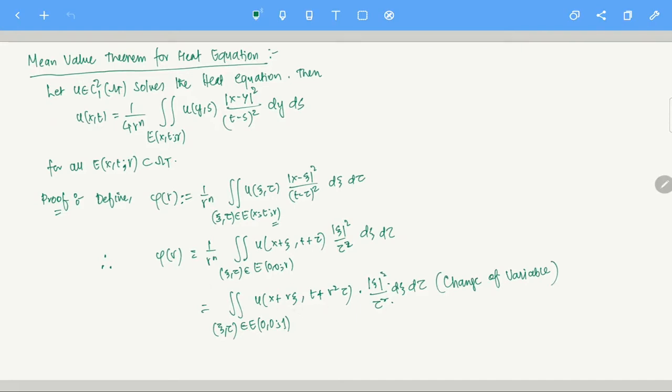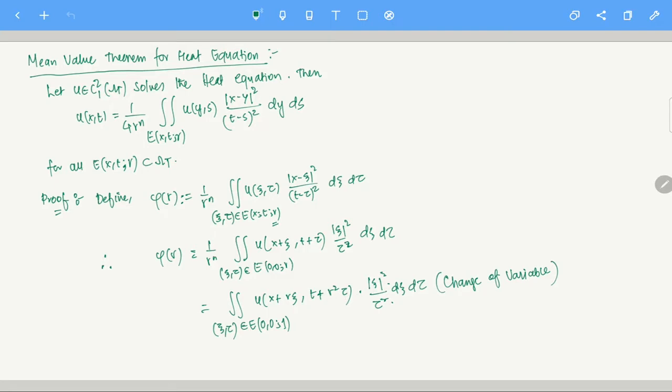This does not depend on r, so I don't have to worry about it. Taking phi prime of r by chain rule, this is gradient of u dot the derivative of the argument with respect to r, plus u_t times the derivative of r square, sorry, 2r, with respect to r.